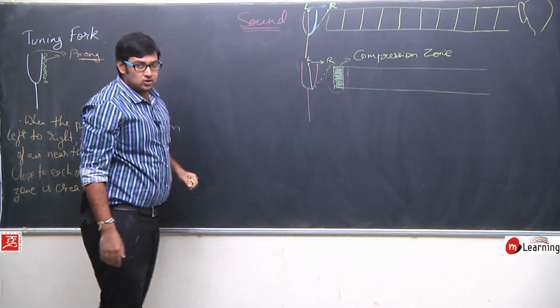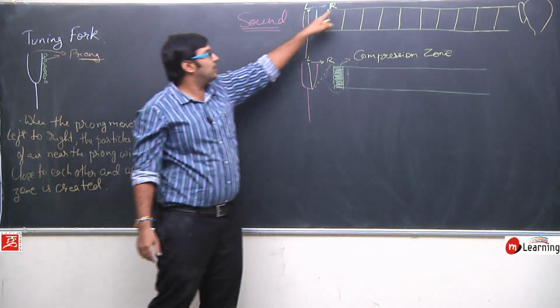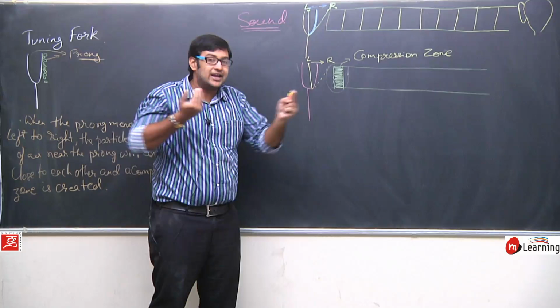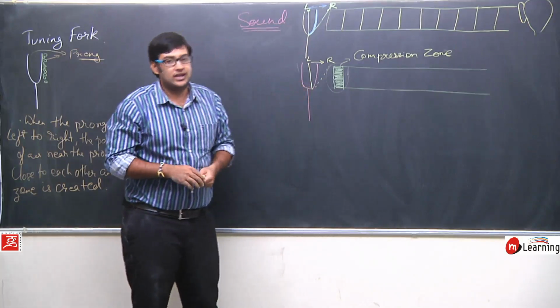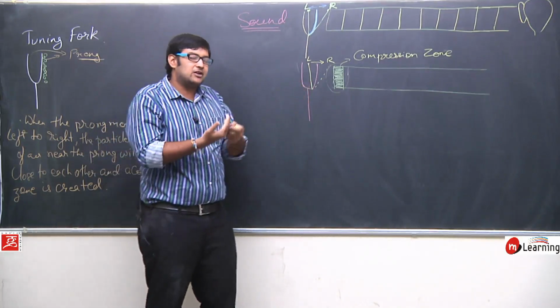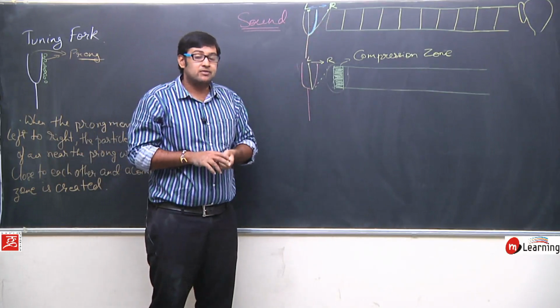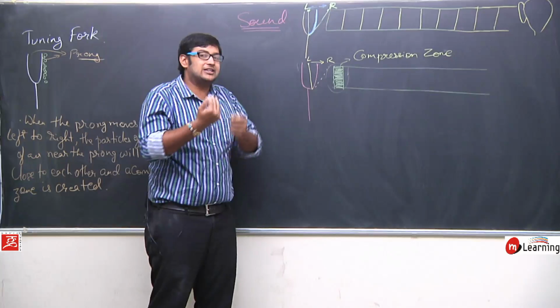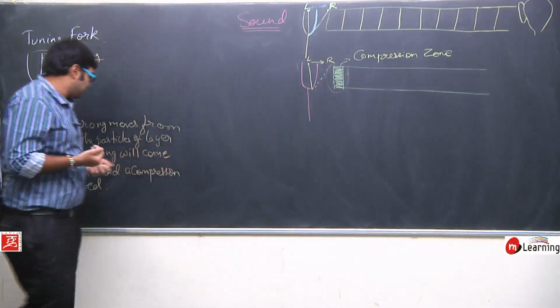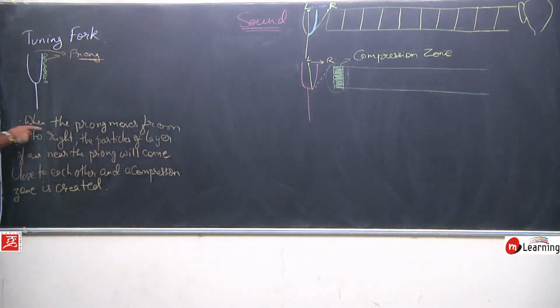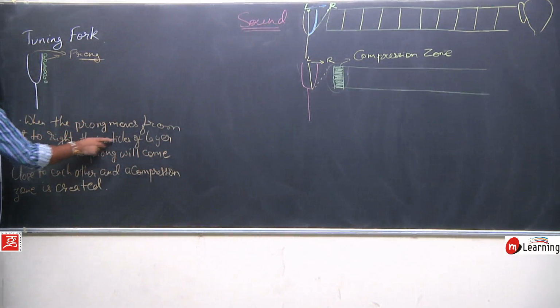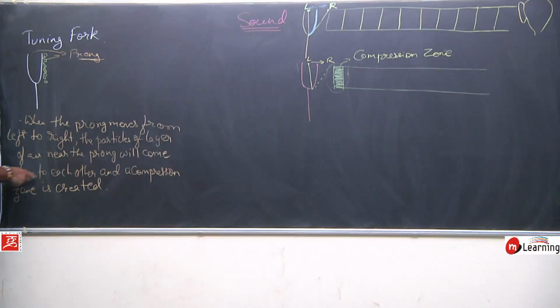So the movement of the prong from right to left will elongate the layer of air. And if this layer gets elongated, the density of this layer is going to decrease. So as we have written here, when the prong moves from left to right, the particles of the air near the prong will come close to each other and a compression zone is created.